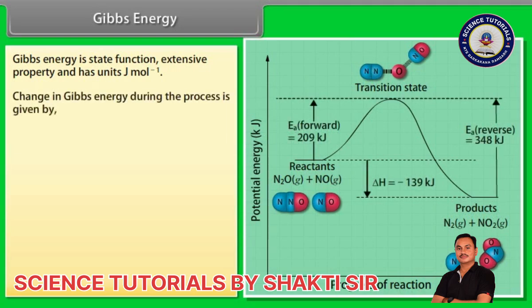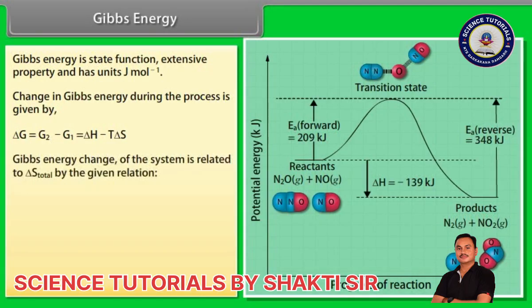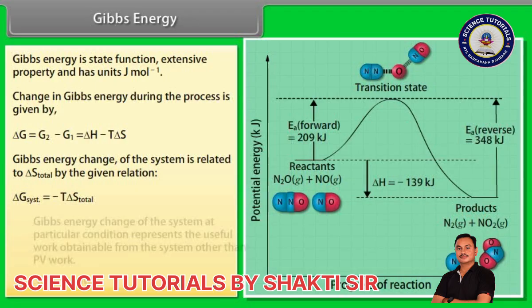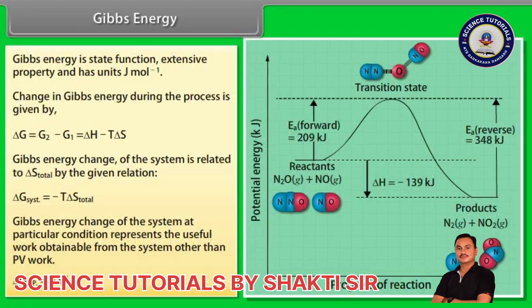The change in Gibbs energy during the process is given by G2 minus G1, which is equal to delta H minus T delta S. The Gibbs energy change of the system is related to delta S total by the relation delta G of system is equal to minus T delta S total. The Gibbs energy change of the system at a particular condition represents the useful work obtainable from the system other than PV work.